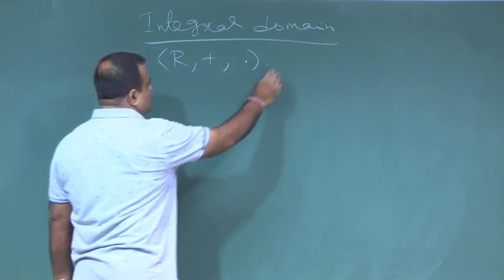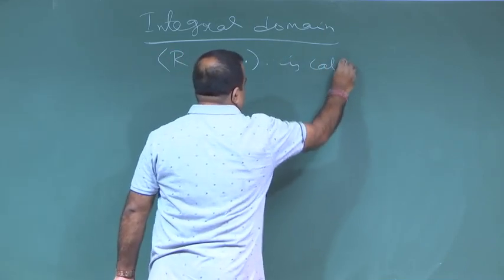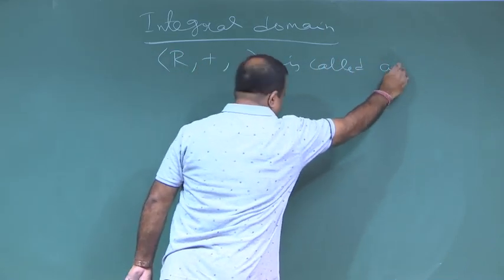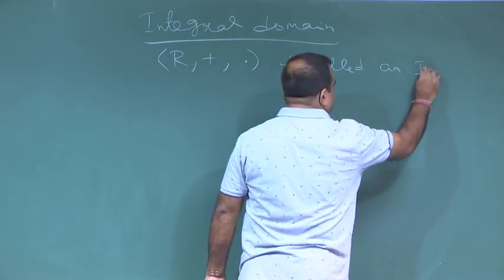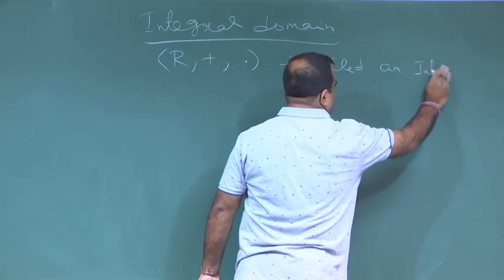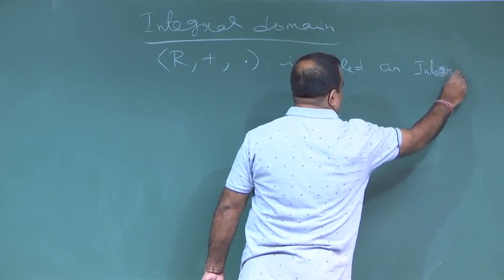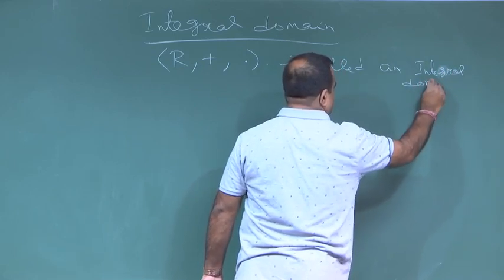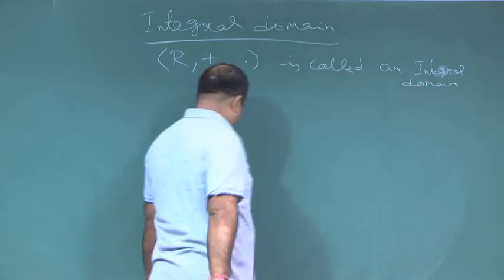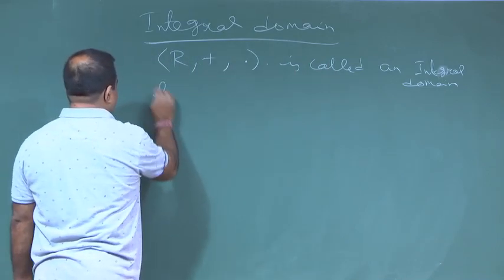This algebraic structure is called an integral domain if the following are satisfied.